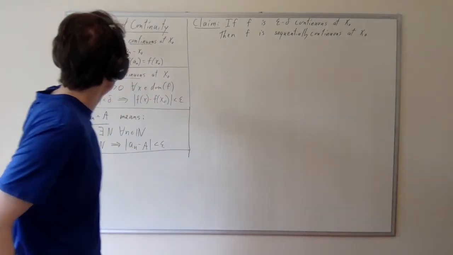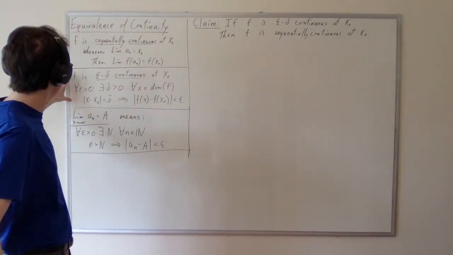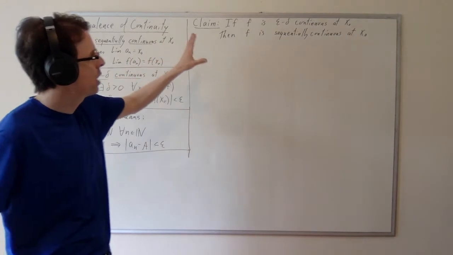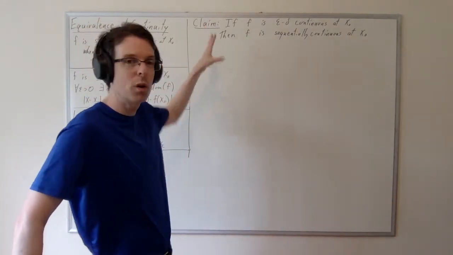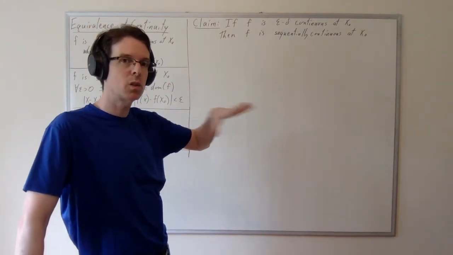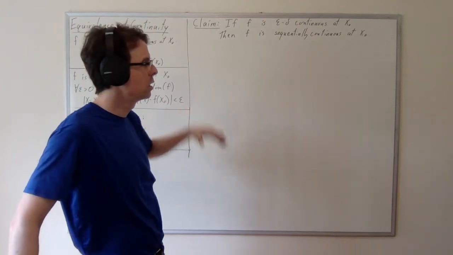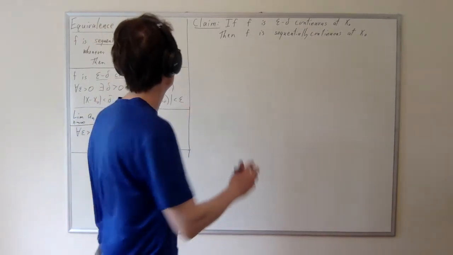So we have two directions to prove here. One implies the other, and the other implies the one. But instead of doing both directions, we're going to do one direction twice here. Once in natural language and once a little bit more formal. So let's get started on this.